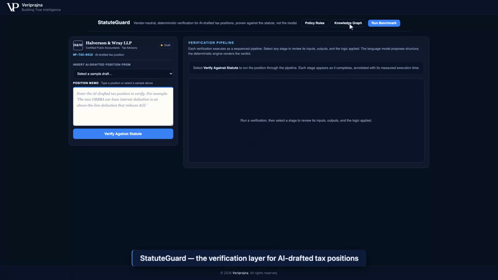This is StatuteGuard, a vendor-neutral verification layer for AI-drafted tax positions. It does not prepare returns, and it does not replace a compliance platform. A position from any tool is proven against the encoded statute, returning a hard pass, block, or needs review.